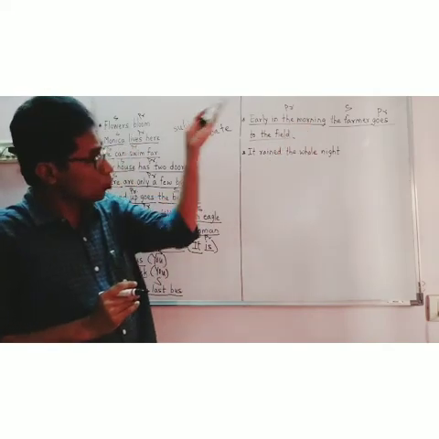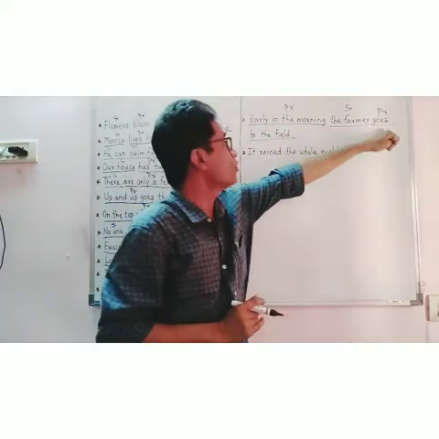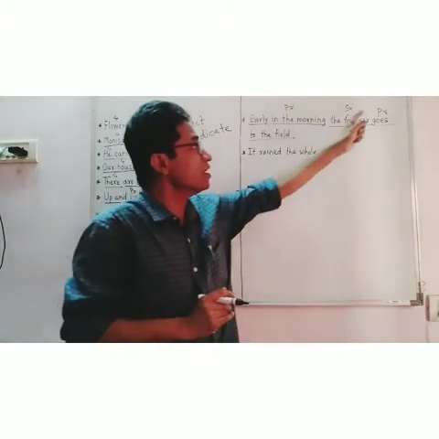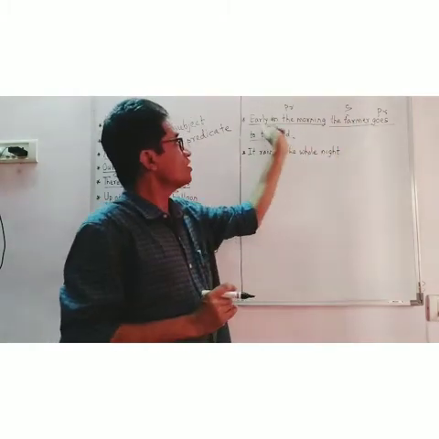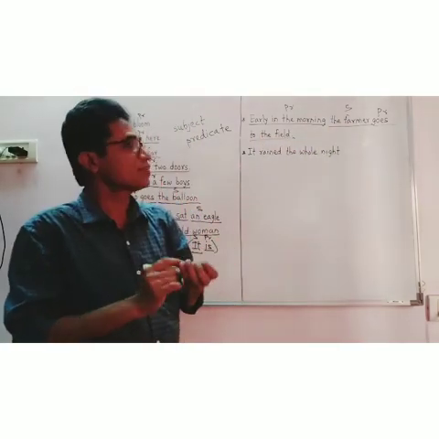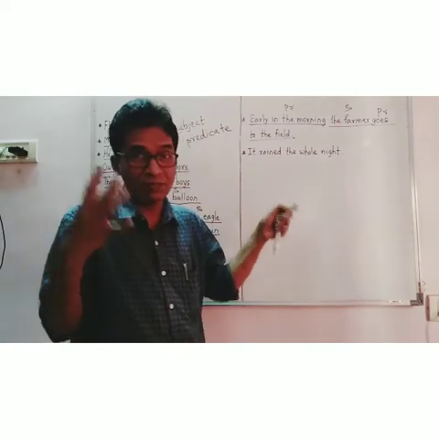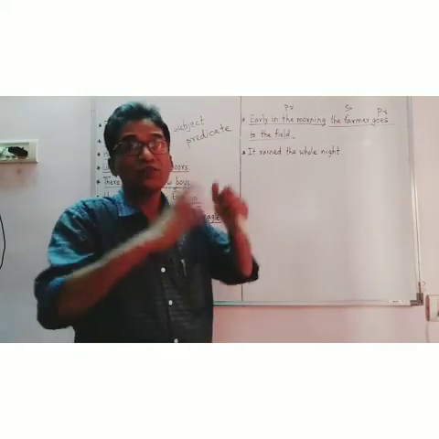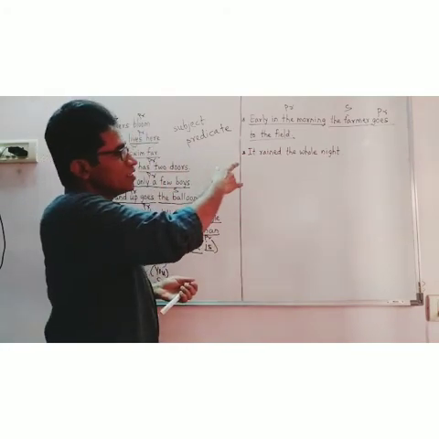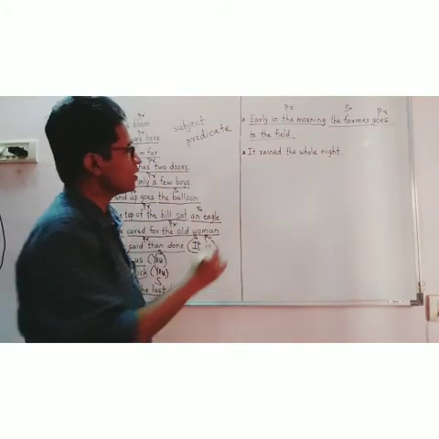It means the whole predicate reads like this: goes to the field early in the morning. The predicate is goes to the field early in the morning. The subject is the farmer. So you can see that the subject has come in between two parts and the two parts are the predicate. So let us move to the last example.